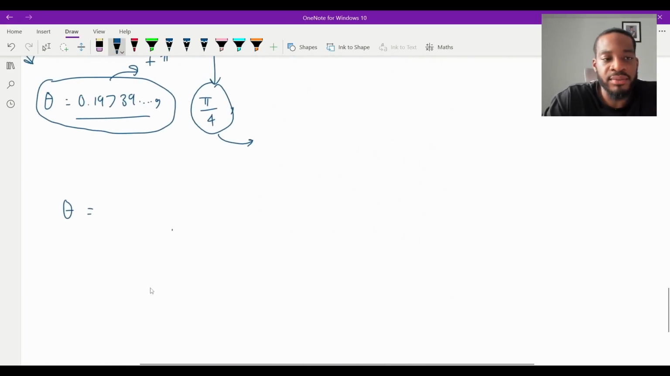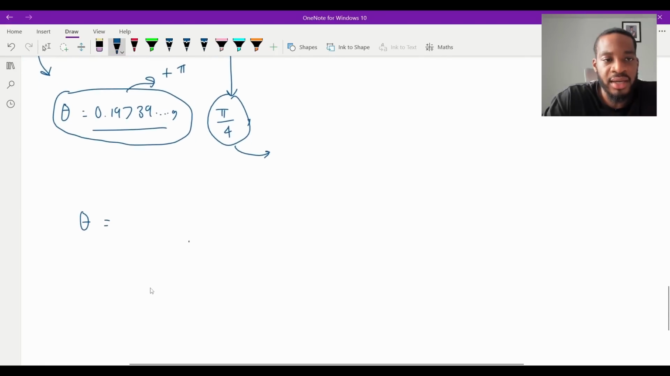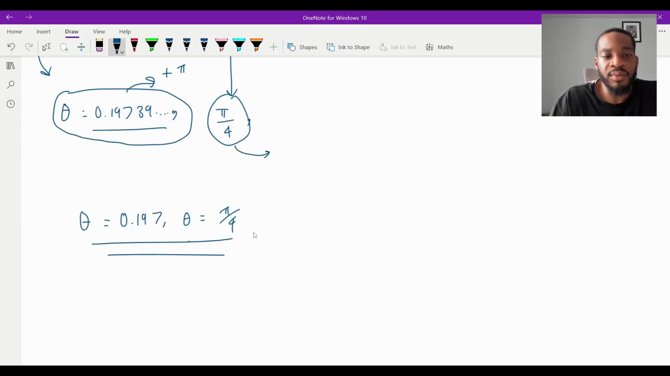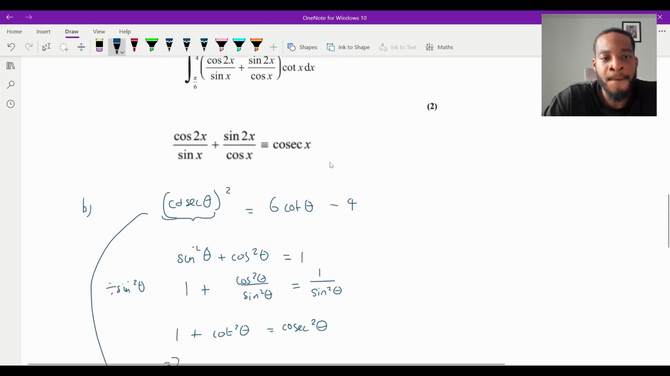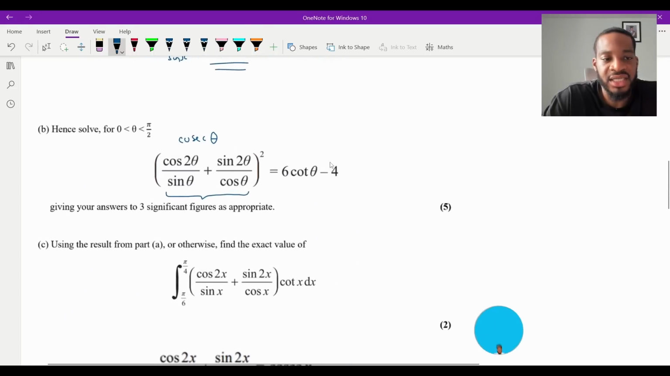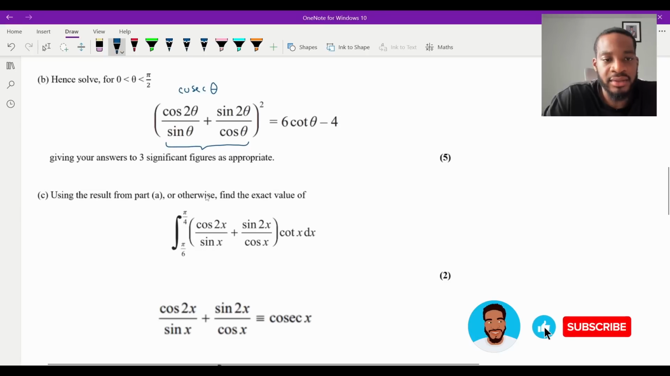So that one would be 0.197. 0.197 there. And then this one's going to be theta is equal to pi over 4. So these are going to be your two answers for part B. So that's done. Part C, it says using the results from part A or otherwise find the exact value of